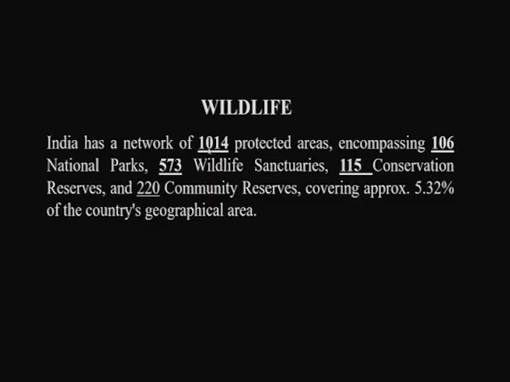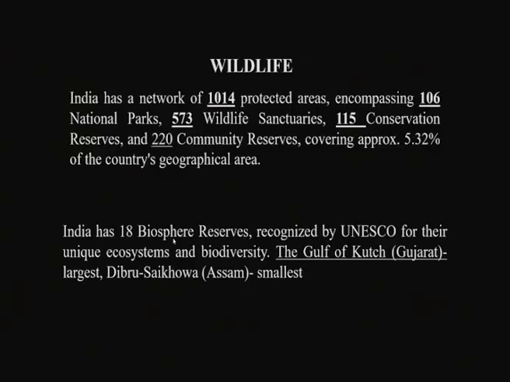Then we have the wildlife. Vegetation is usually associated with wildlife, and in order to protect the wildlife, we have a network of 1014 protected areas encompassing around 106 national parks, 573 wildlife sanctuaries, 115 conservation reserves, and 220 community reserves, covering around 5.32% of the country. Also, we have the biosphere reserves, which are a very good source for the protection of biodiversity. Under UNESCO, we have 18 biosphere reserves in the country, out of which the Gulf of Kutch in Gujarat is the largest one, and Dibru-Saikhowa is the smallest.